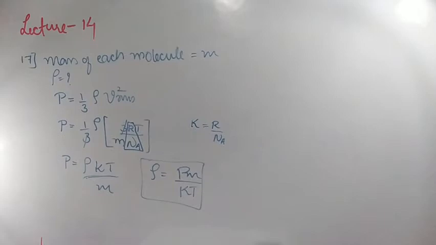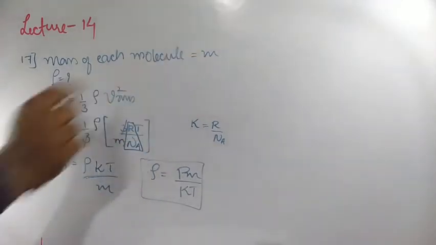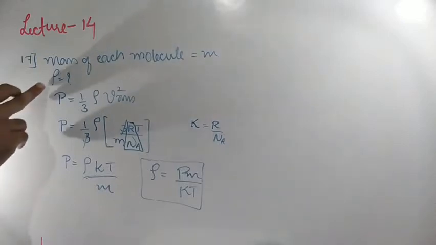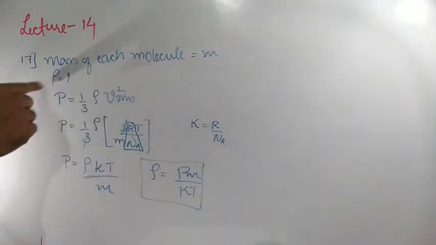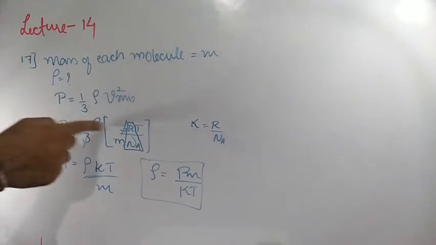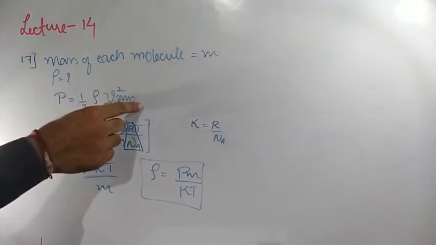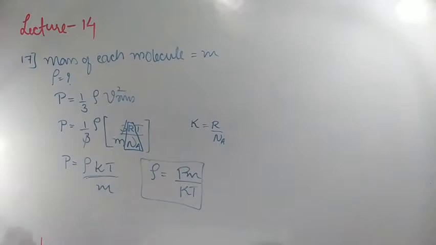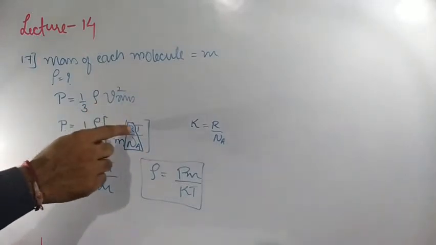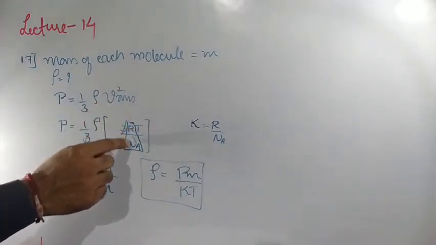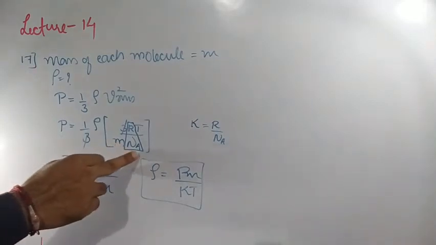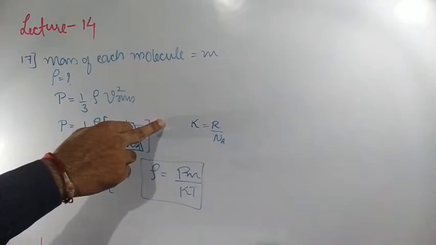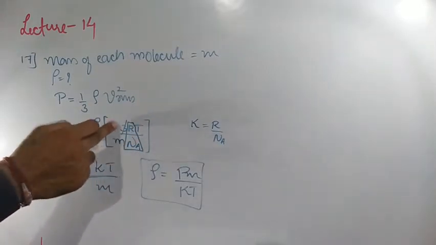So the mass of each molecule they had given, which is small m, and they had asked for the density of the gas. So we considered the pressure relation, which we already know. In this pressure relation we substituted the value for V RMS. V RMS is root of 3RT divided by capital M. Capital M is small m into Na. Root and square get cancelled, so finally 3 also gets cancelled.